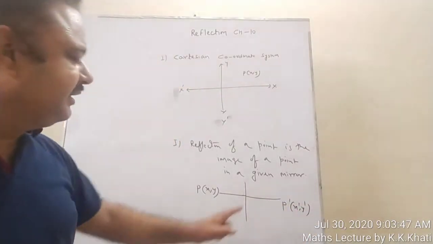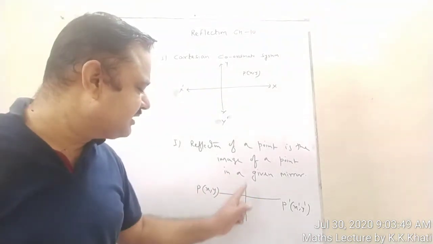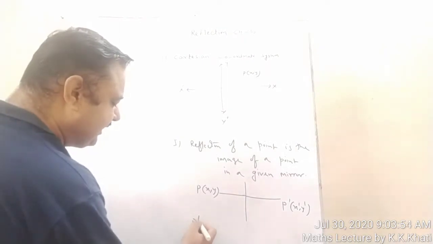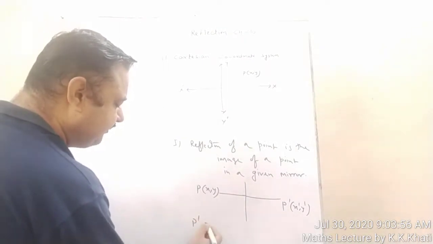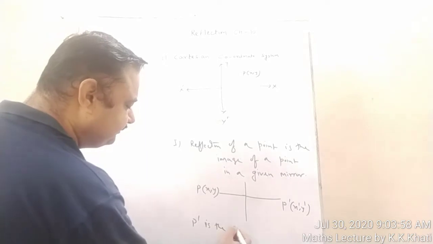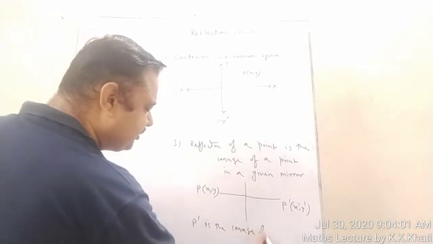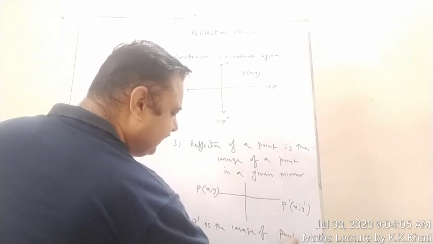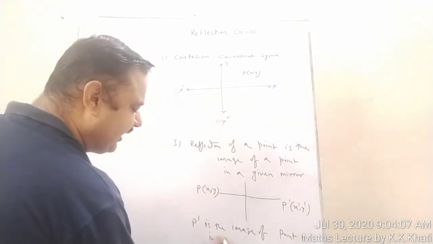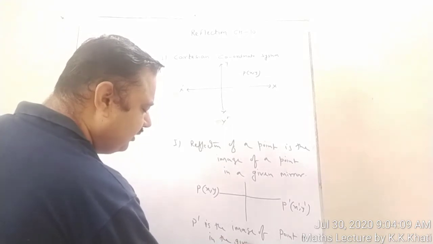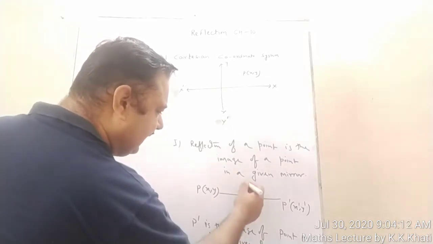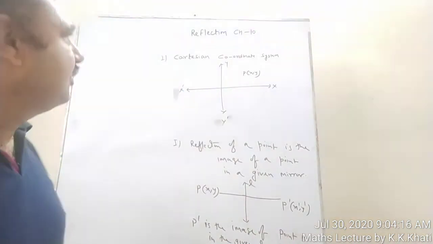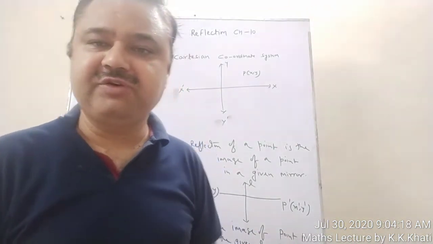So we can say the image of this point P in this given line is P dash. So you can write here P dash is the image of point P in the given line L. Suppose the name of this line is L. This concept is called the concept of reflection.